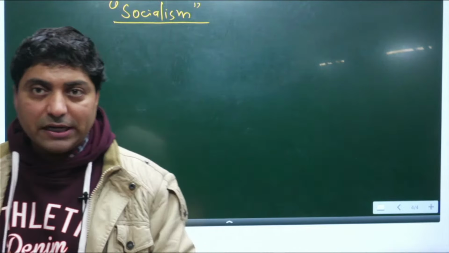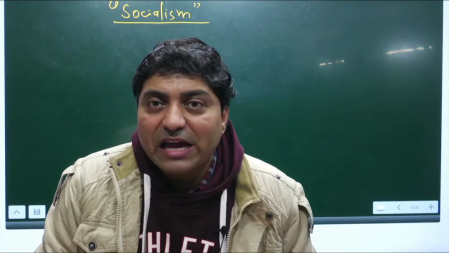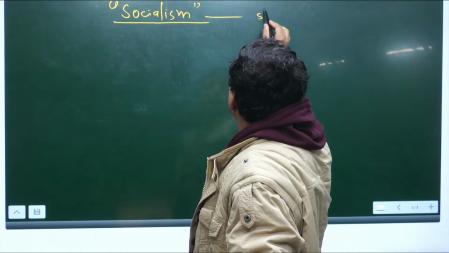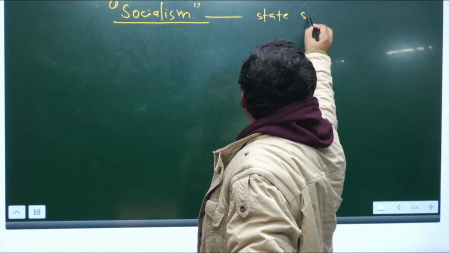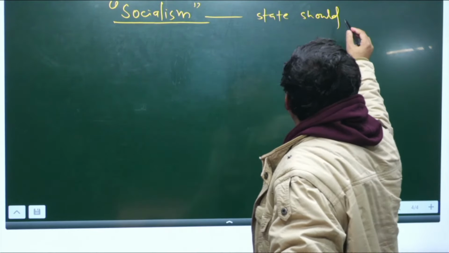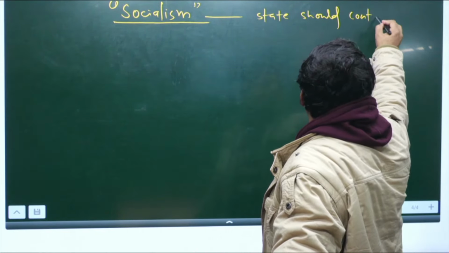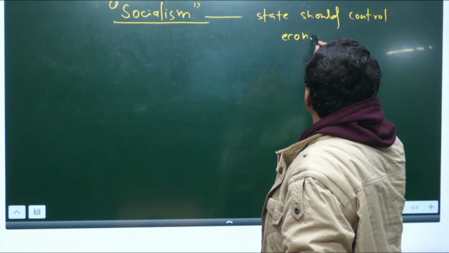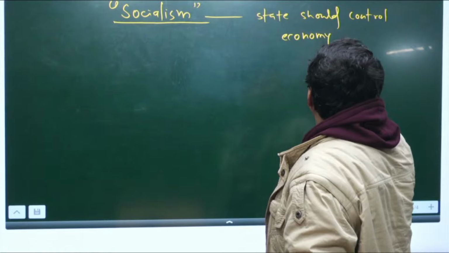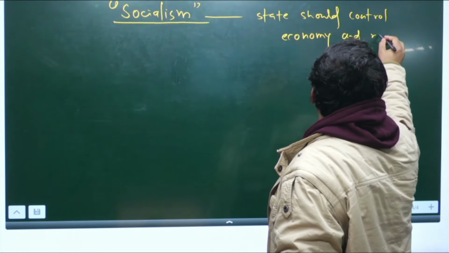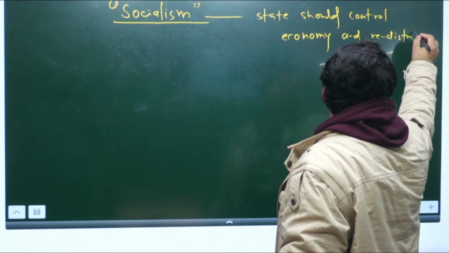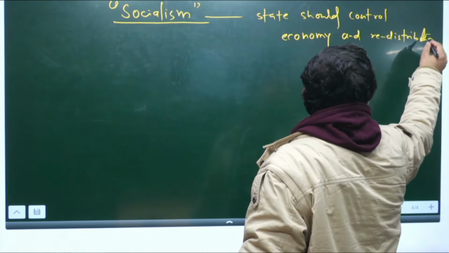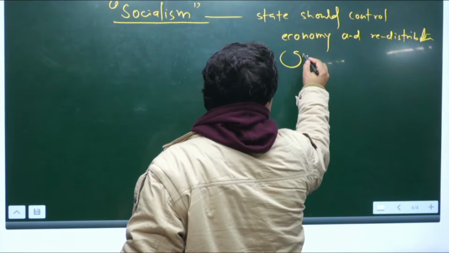Briefly, socialism can be defined as the state should control the economy and redistribute goods and services.